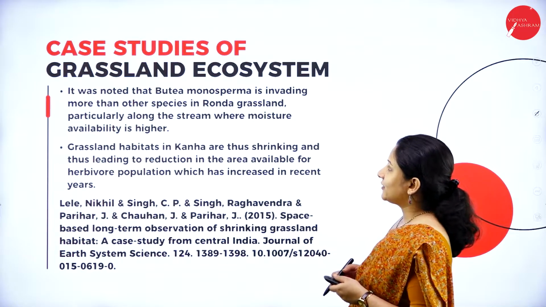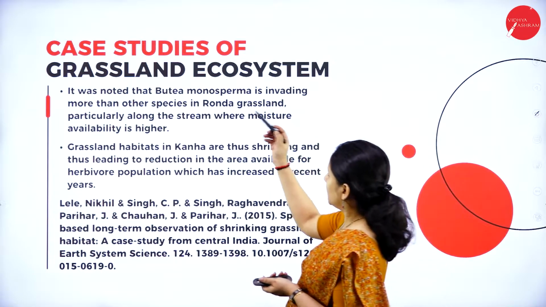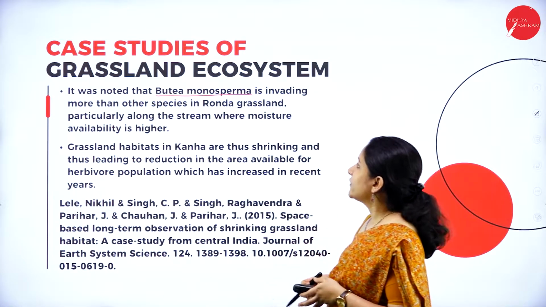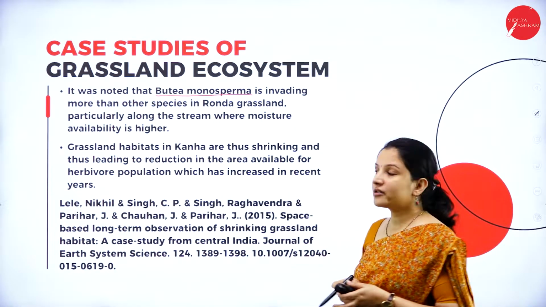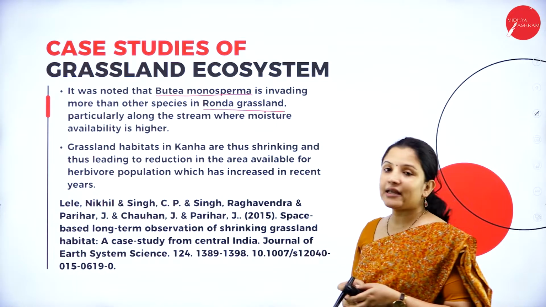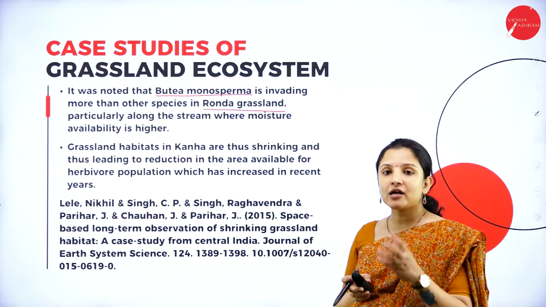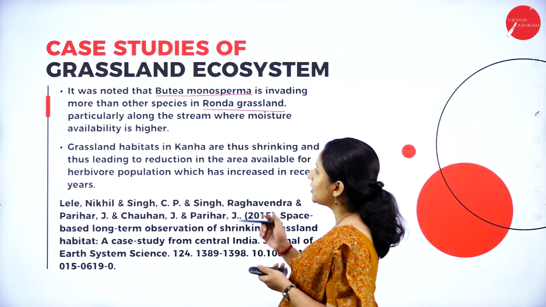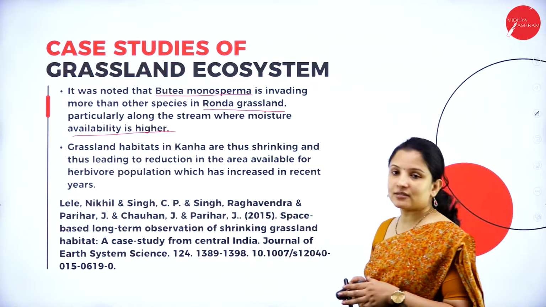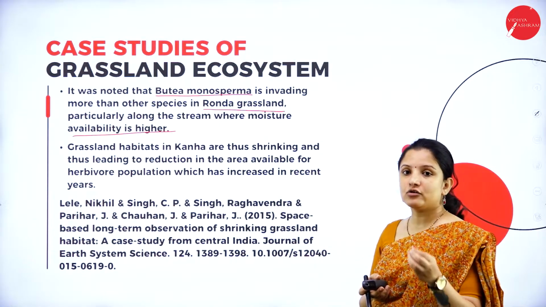It was noted that Butea monosperma, a timber yielding plant, invaded more than other species in Ronda grassland, particularly along the stream where large amounts of moisture were available. And the grassland habitats in Kanha thus began to shrink.